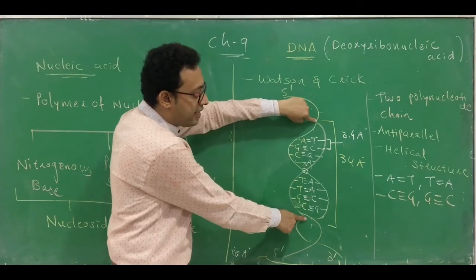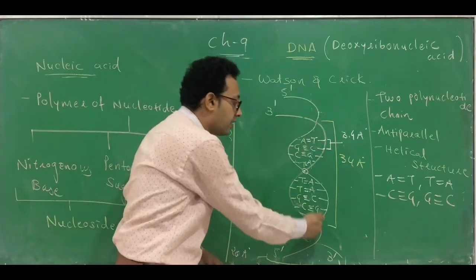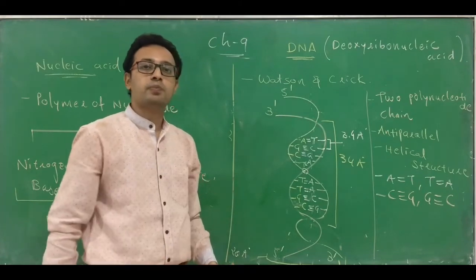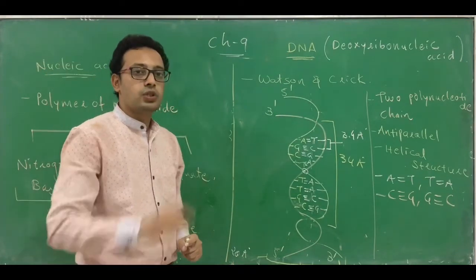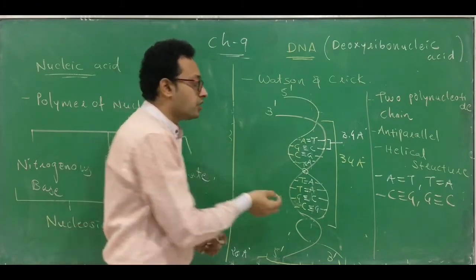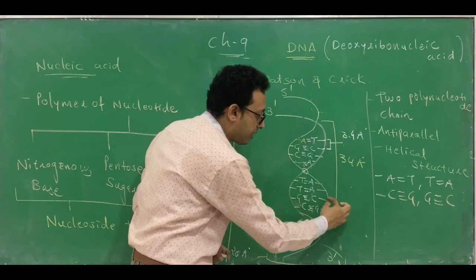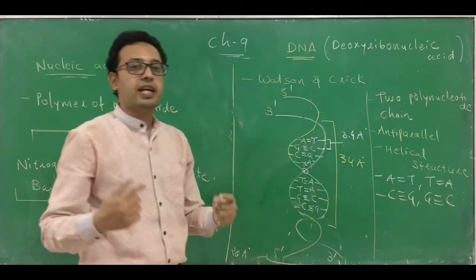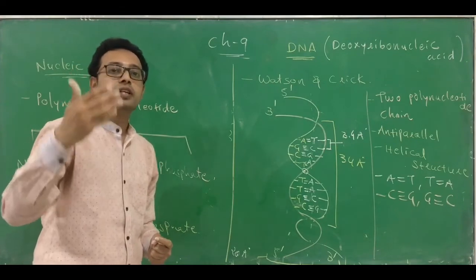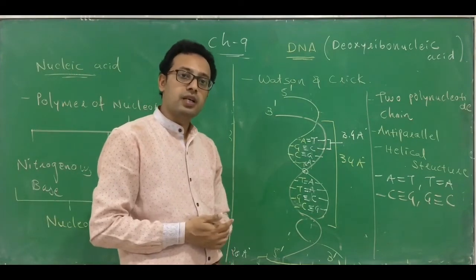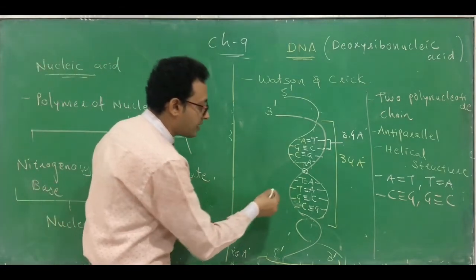I can repeat. The length of one DNA helix is 34 angstrom. In one helix, how many nitrogenous base pairs are present? 10 nitrogenous base pairs are present. So 34 divided by 10 is the distance between two subsequent base pairs. The distance between any subsequent base pair is 3.4 angstrom. Okay, clear?